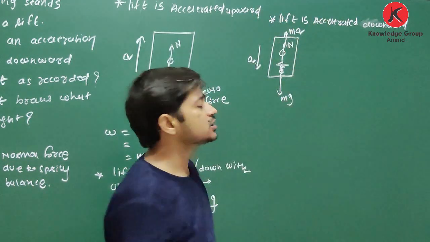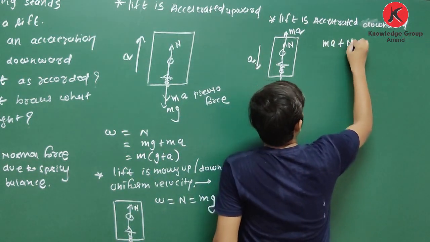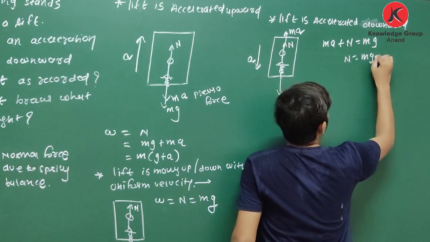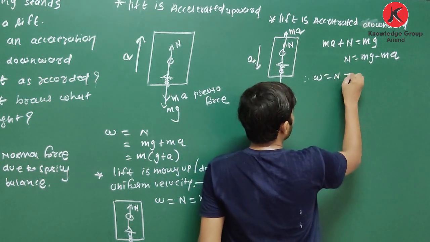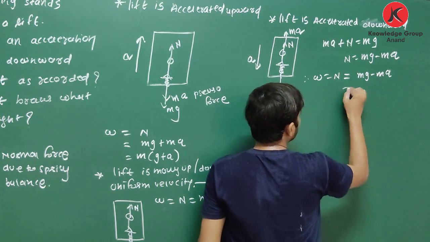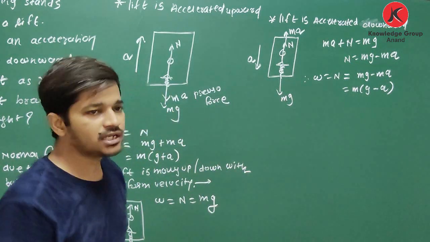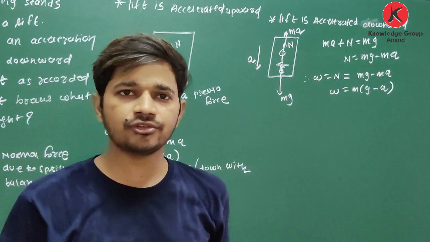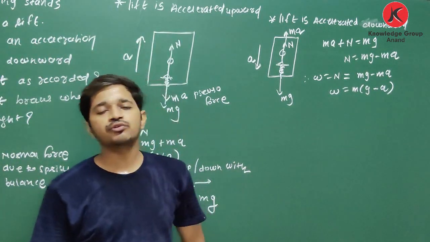Forces acting in the upward direction are equal to forces acting in the downward direction, so I can write Ma plus N is equal to Mg. So N is equal to Mg minus Ma. Therefore weight W is equal to N, which is equal to Mg minus Ma, that is m(g minus a). Clear about this? You have to remember this in each and every case.